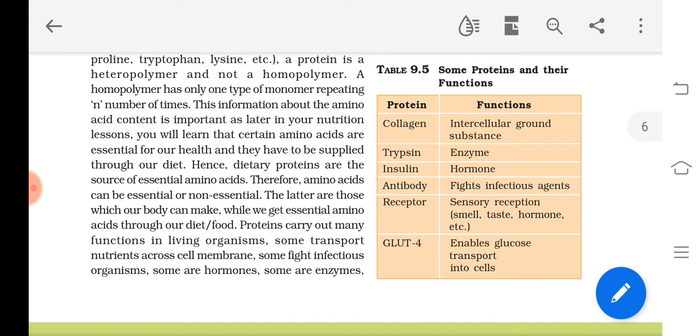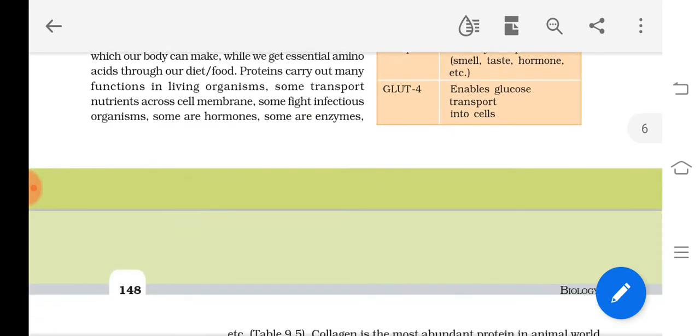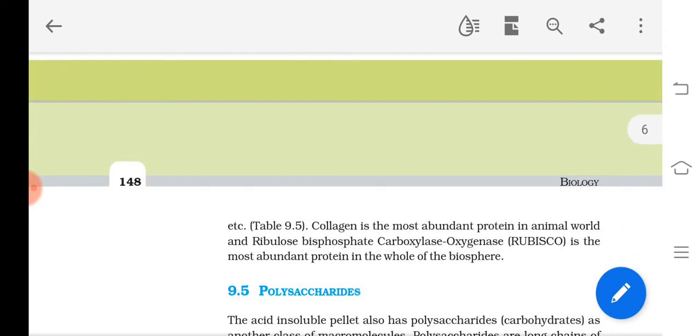Then some are hormones. Proteinaceous hormones are also there. For example, insulin is an example of a proteinaceous hormone, meaning that structurally it is a protein. And many are enzymes. Enzymes are proteins with or without a non-protein part. Just imagine, if the respiration process has to be done, a number of enzymes should be involved in that. So that much importance is there for protein in our body.